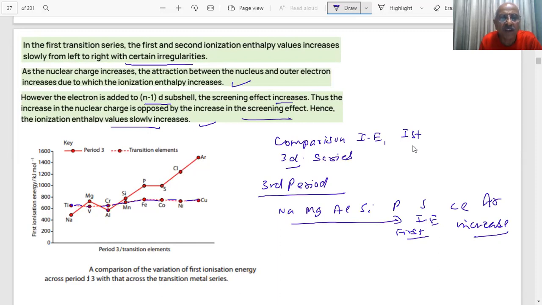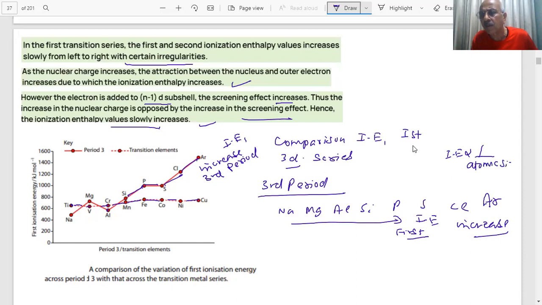So what do you find? There is an increase in the first ionization enthalpy in the third period. Because in the third period, the atomic size decreases as you go from left to right. When atomic size decreases, ionization energy will increase, because ionization energy is inversely proportional to atomic size. Yes or no? Clear?